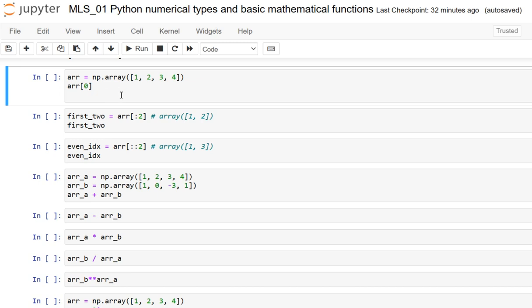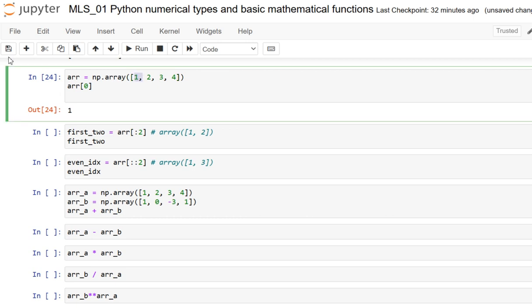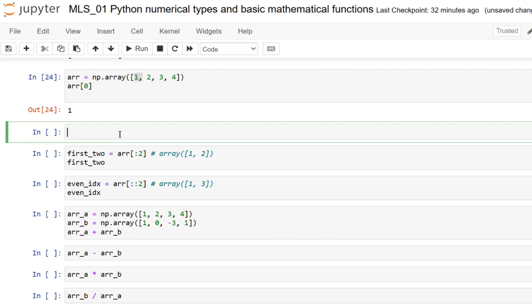See here, when I specify one more array, I am accessing the element at index 0, which is of course 1. Let me access one more, ARR of 2.